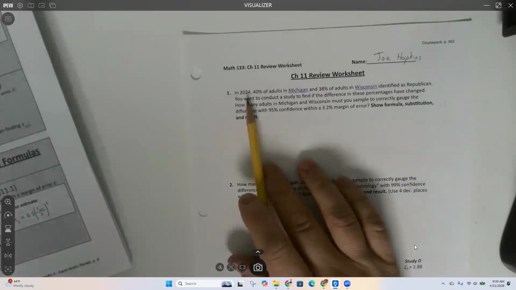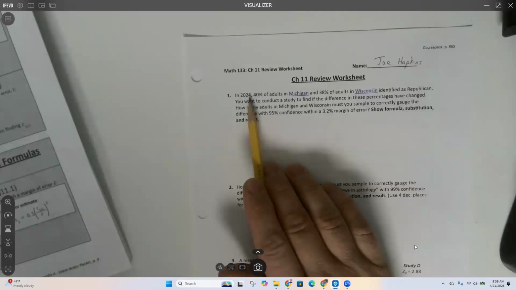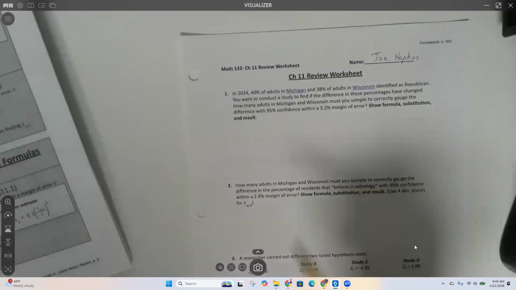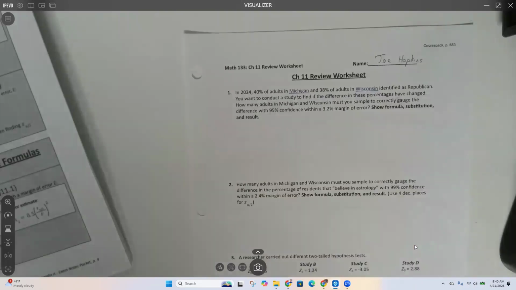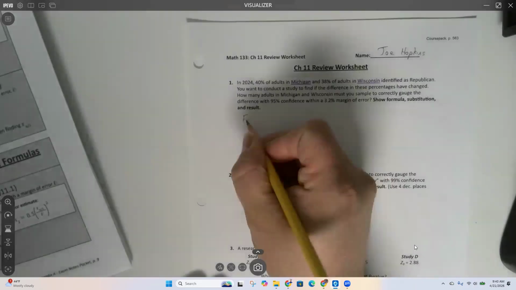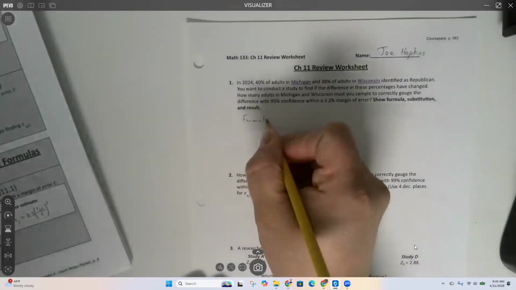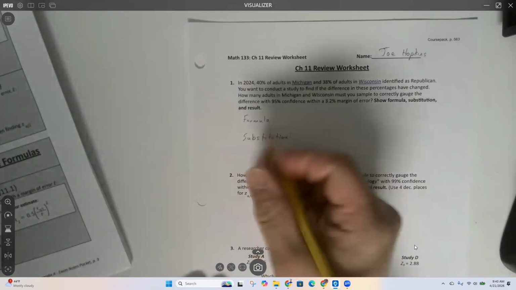So for question number one, in 2024, 40% of adults in Michigan and 38% of adults in Wisconsin identified as Republican. You want to conduct a study to find if the difference in these percentages has changed. So it's 2 years later, we're coming up on the midterm elections. Have those numbers gone up or down? So how many adults in Michigan and how many in Wisconsin must you sample to correctly gauge the difference with a 95% confidence, margin of error 3.0? Okay, so we need the formula, we need the substitution, and then what's our result?